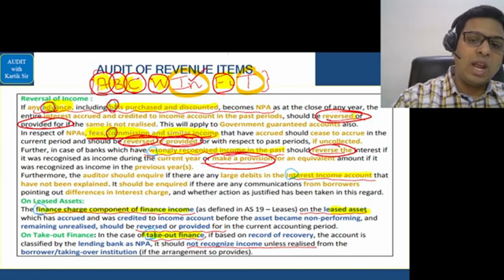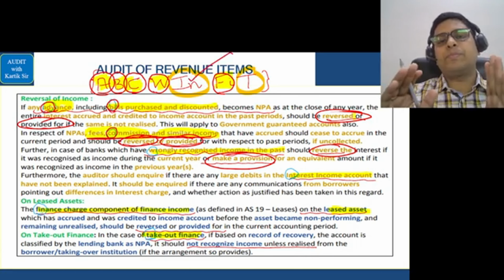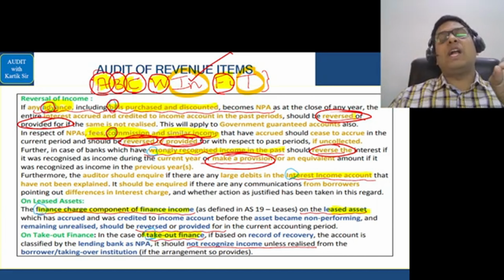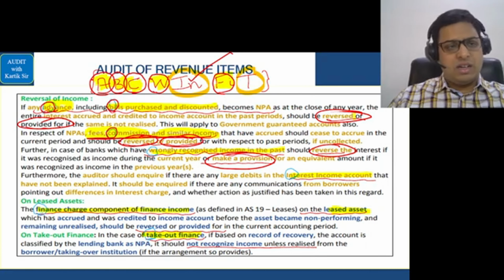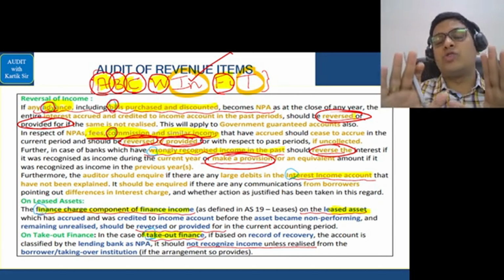In relation to interest income, for which large debits are seen in the interest income account, the auditor should make an inquiry whether that debit is genuine or not, and see whether the bank has passed the reversal entries properly and they are not fake entries.